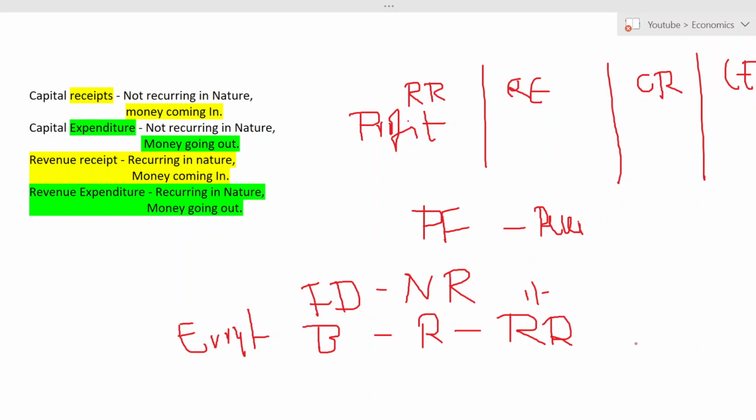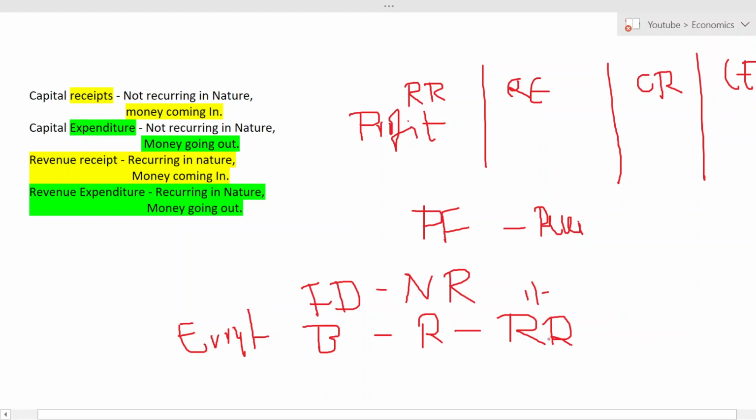What are their revenue? That I will tell you later, because this is just to make you understand what is revenue receipt and what is expenditure under meaning. If I tell you everything in detail now, you will get confused, so I'm not telling you about this now. Now let us see what is revenue expenditure.